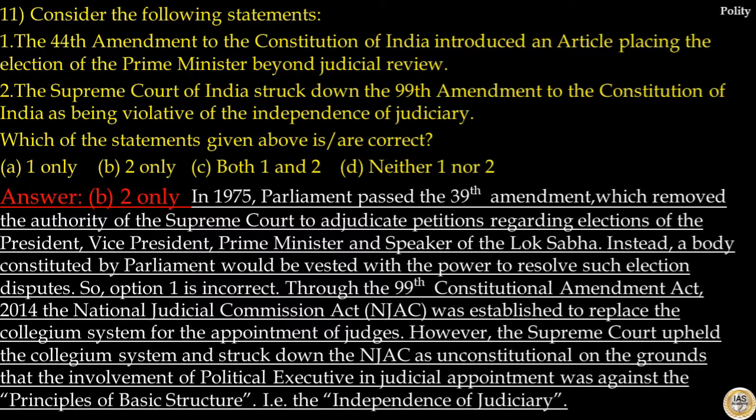Through the 99th Constitutional Amendment Act 2014, the National Judicial Appointments Commission Act was established to replace the collegium system for the appointment of judges. However, the Supreme Court upheld the collegium system and struck down the NJAC as unconstitutional on the grounds that the involvement of political executive in judicial appointment was against the principle of basic structure. That is, it was against independence of judiciary. So, statement 2 is correct. So, your answer to this question is option B.